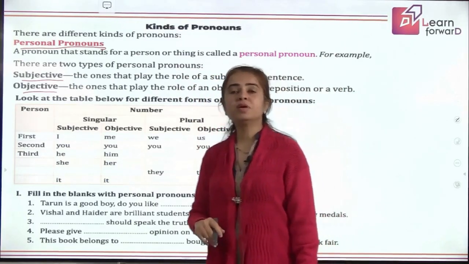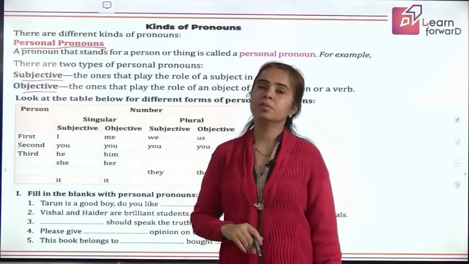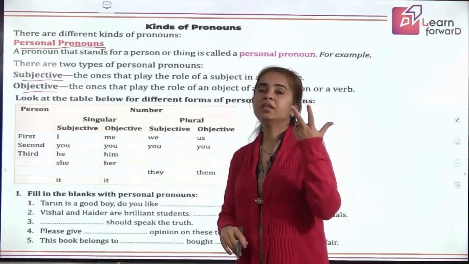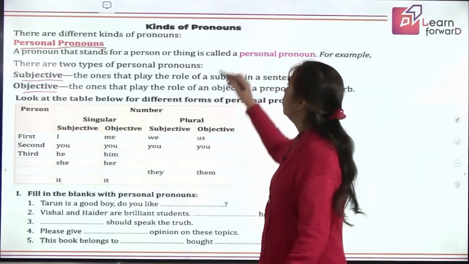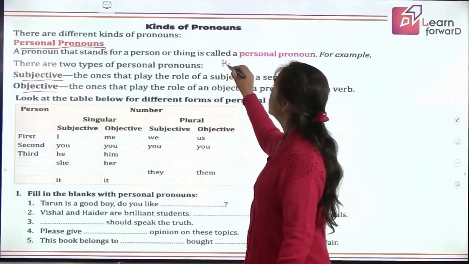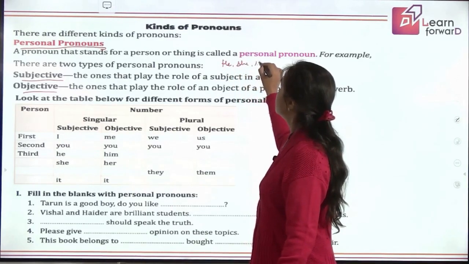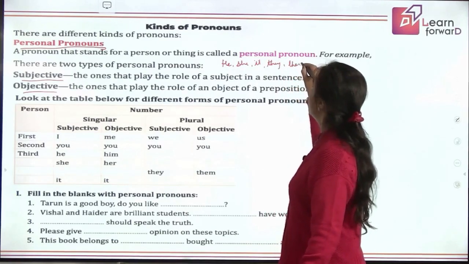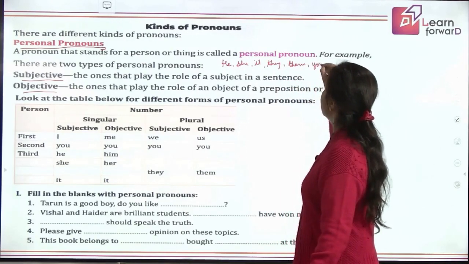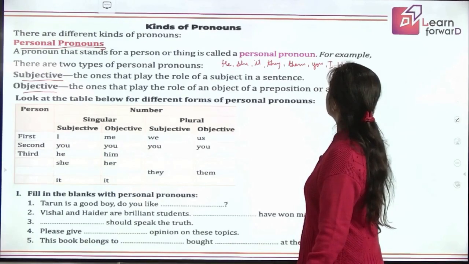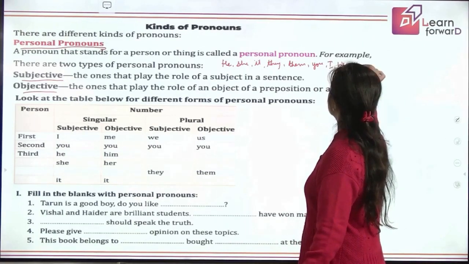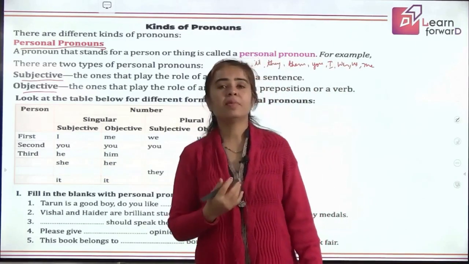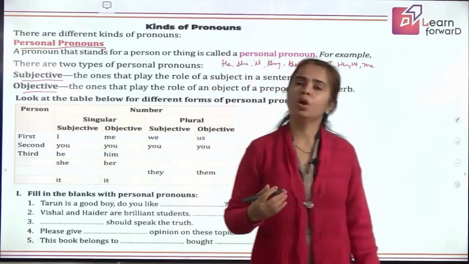So the three persons I was talking about in personal pronouns are first person, second person, third person, right? So what are the different personal pronouns? We use the words he, she, it, they, them, you, I, we, us, me, all these and more, as pronouns, and they are all personal pronouns.